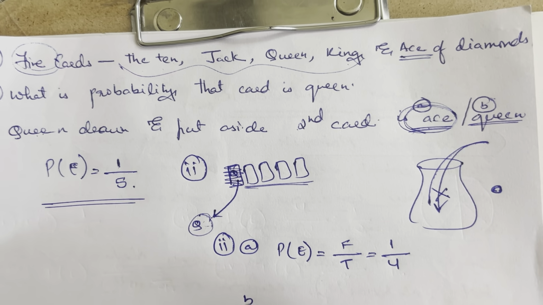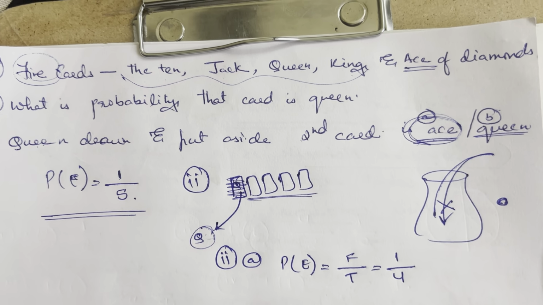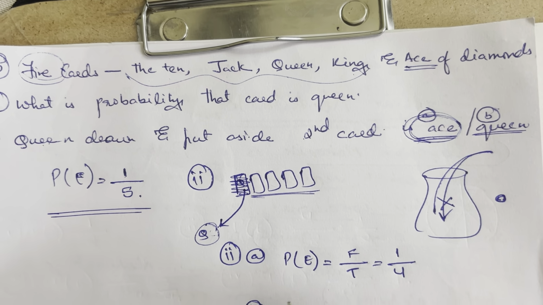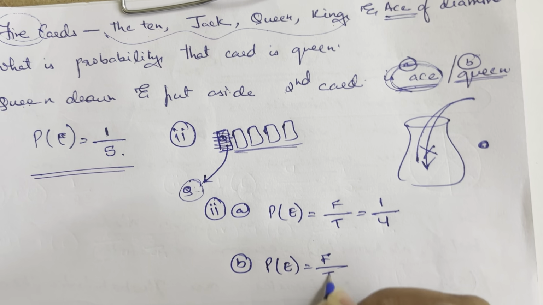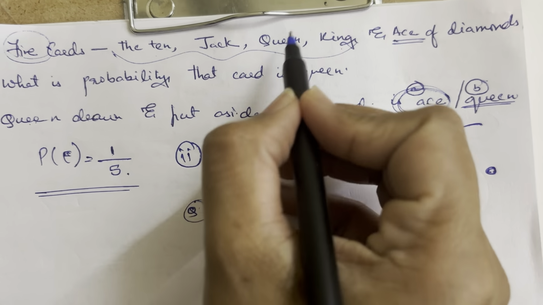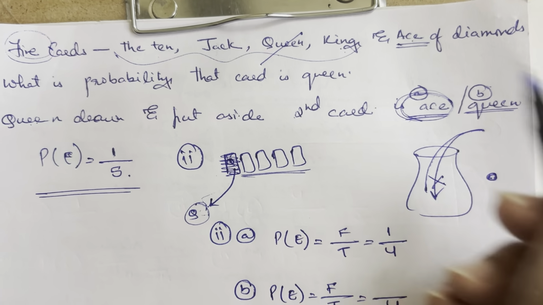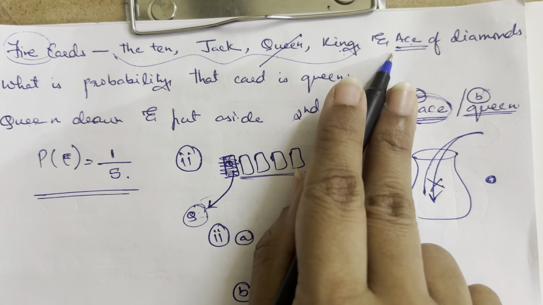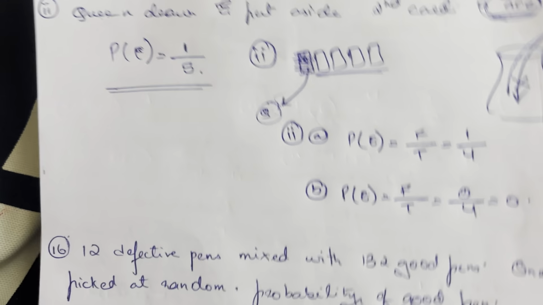The next is, what is the probability that the second card drawn is going to be a queen? When the second card is drawn out, the probability is impossible over here, because there are 4 total outcomes. What are the outcomes? 10, Jack, and the queen has already gone out in this first draw. King and ace are there. So is there any more queens that I have? I do not have any. So it is going to be 0. It is an impossible event is what we understand, okay?